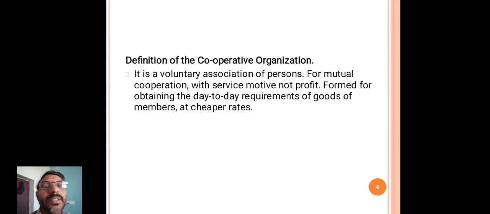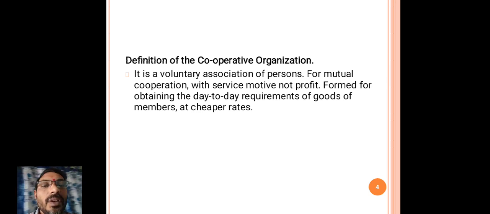He is the only person, the proprietor of that business. He looks after the routine or total activities of the business. The profit or loss, whatever it may be, that single person alone bears.